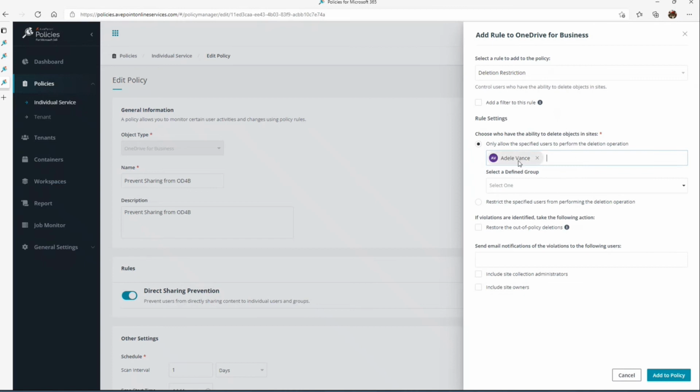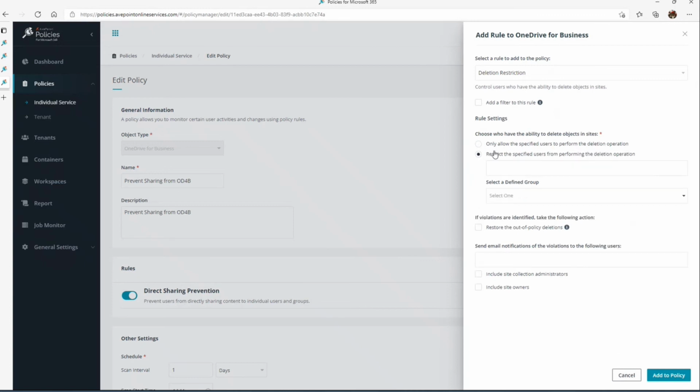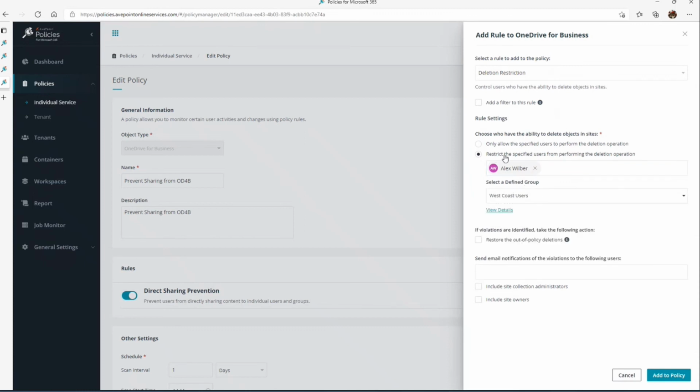For example, Adele is allowed, or I can create a group called East Coast users and say, yep, East Coast users are allowed to delete content within the site. Or I can take the opposite approach and specify users that are not allowed to perform this operation. So West Coast users are restricted from performing the action.